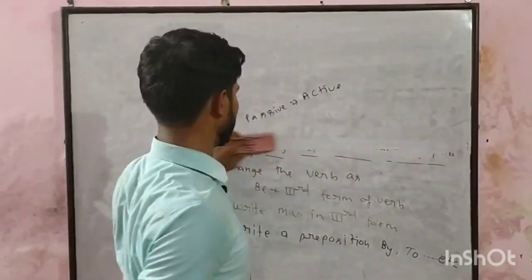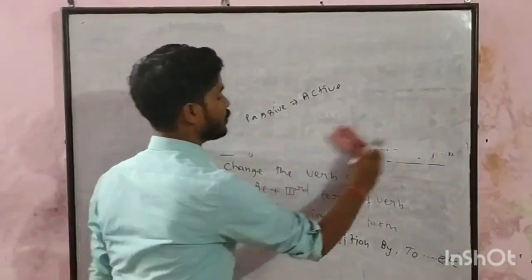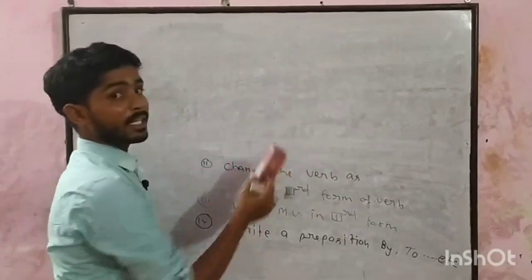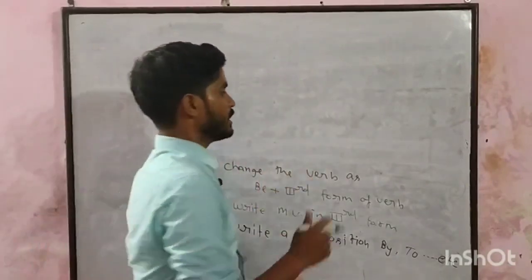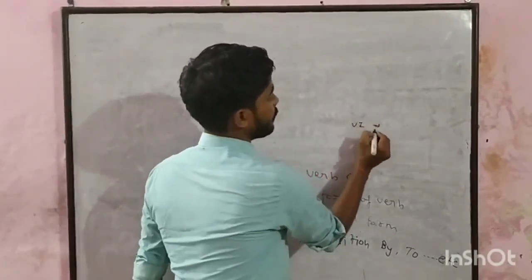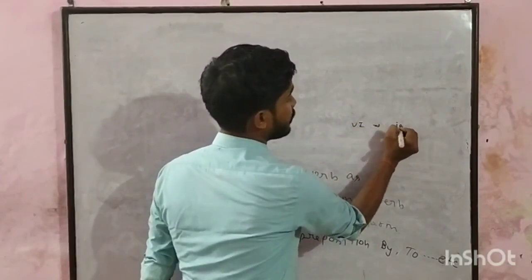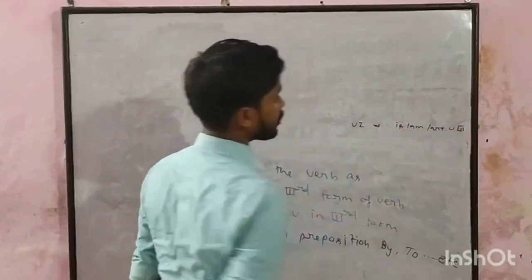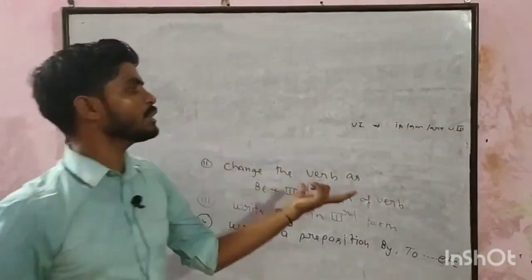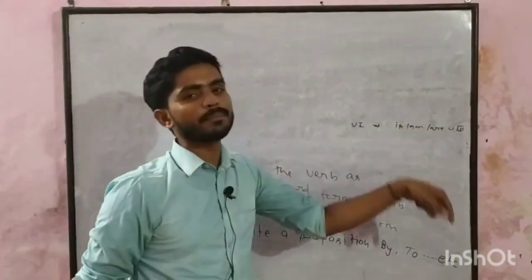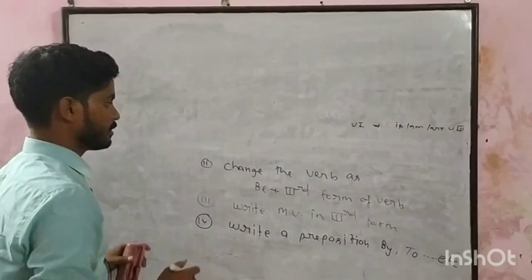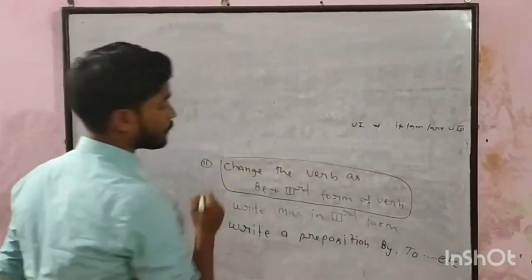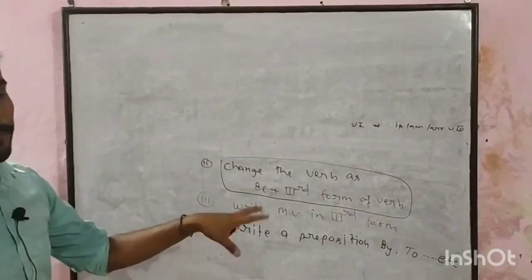The second rule, and the most important rule, the crux of passive. You do not need to mug up all the rules, like the verb's first form will be changed into this or that. You will not need to learn these things. So change the verb as be plus the third form of verb. Be plus third form of verb.